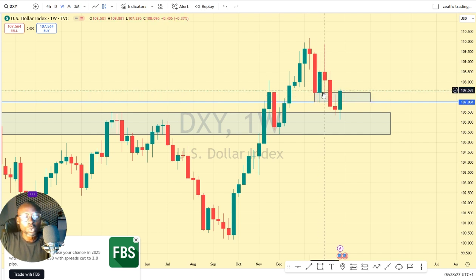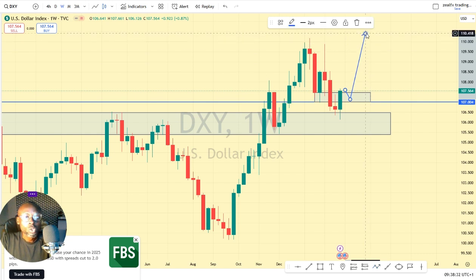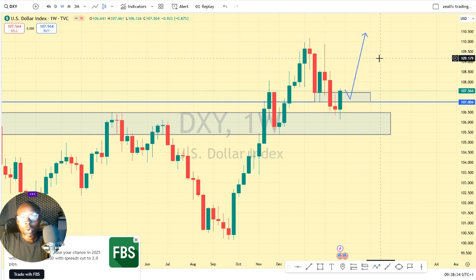Resistance. So long as price has closed above this previous support that turned to resistance, we expect a retracement of price back to this zone before we see the push of price to the upside. So look out for buying opportunity on the dollar index this week.